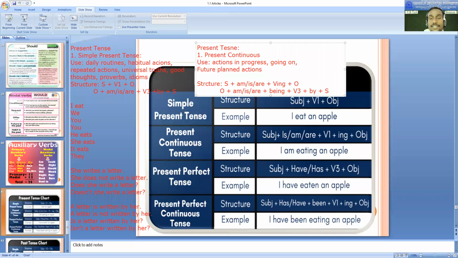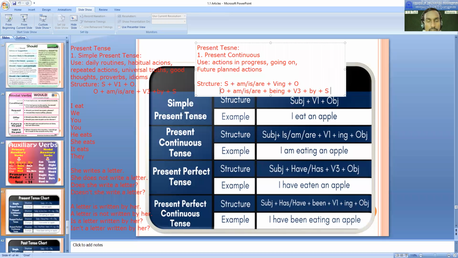She is writing a letter, a letter is being written by her. Like this you mention somewhere, so that it will make you clear. Otherwise you are going to have confusion about when to use amizar and what comes after it.